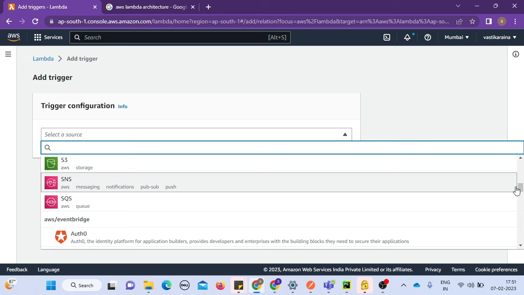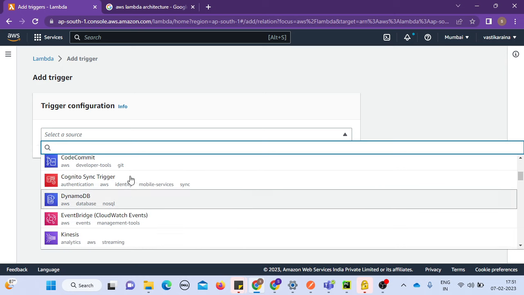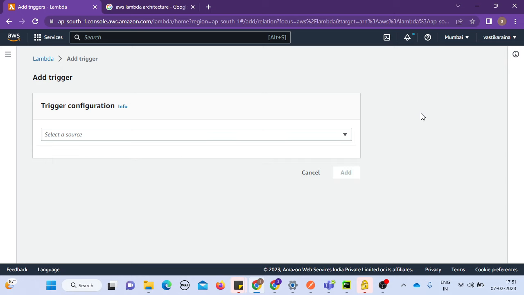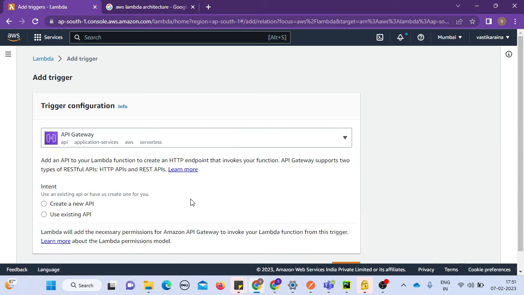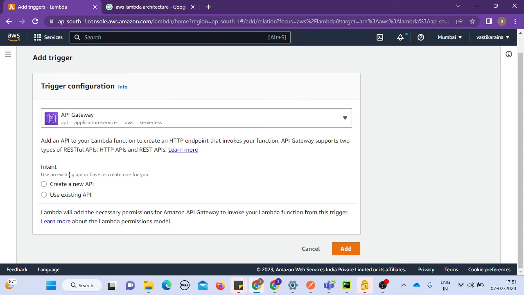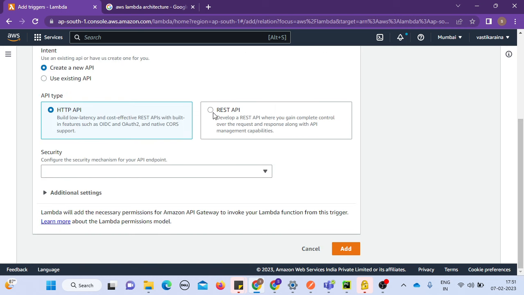Again, these are topics for my upcoming videos, because for Lambda I want to cover just one basic functionality here, and I'll add a lot of videos to understand each of the details. Now, for the sake of understanding in a better way, and since it's more commonly used, let's make it an API Gateway. That's the API Gateway, and it gives these two choices. Go for create a new API, and REST API for now.